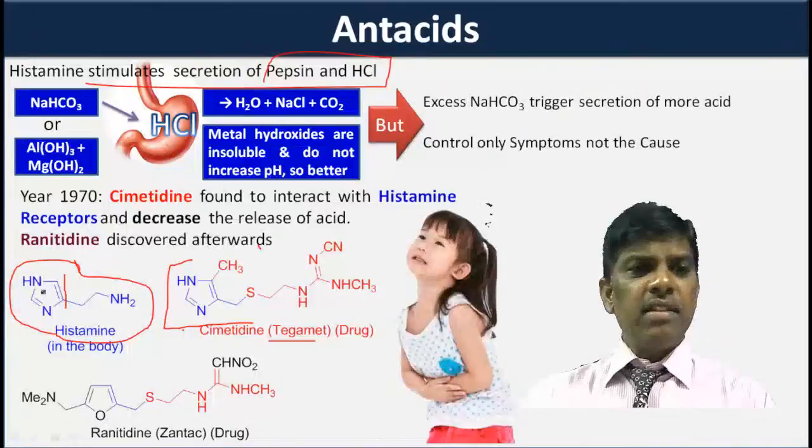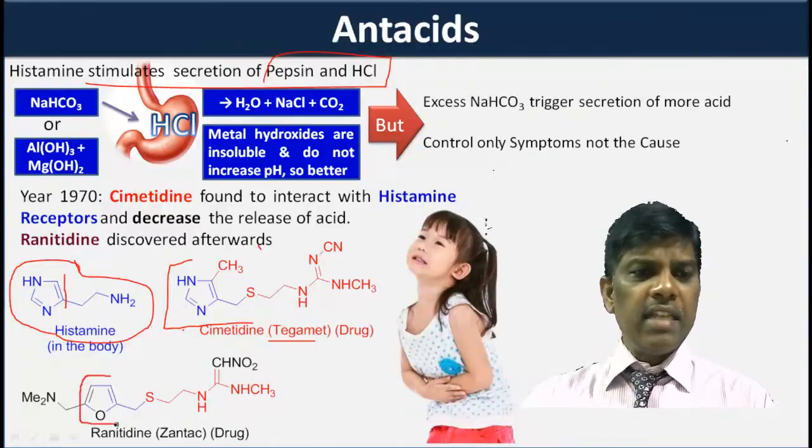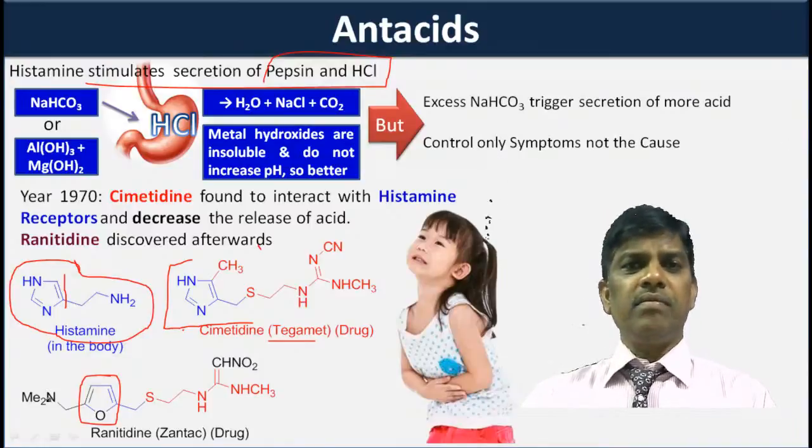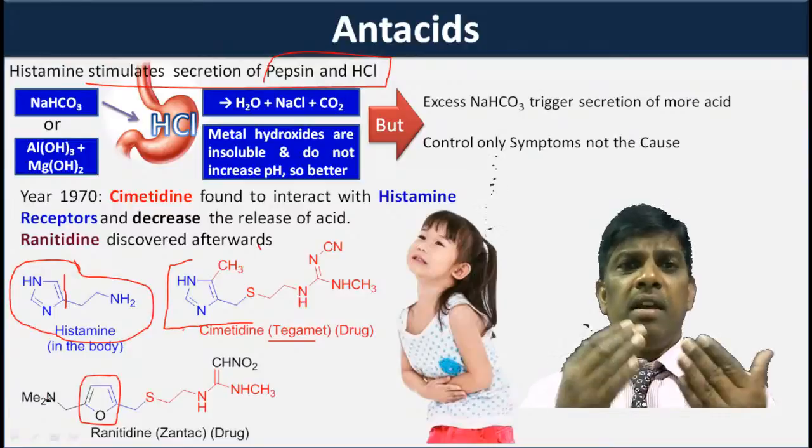What is the similarity? It also acts similar to cimetidine. It also has a 5-membered ring, but this ring is known as furan. This side chain is very similar to cimetidine, and on this side there is an N,N-dimethyl group.